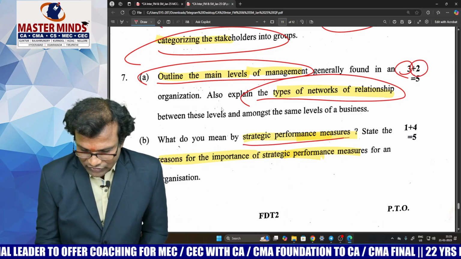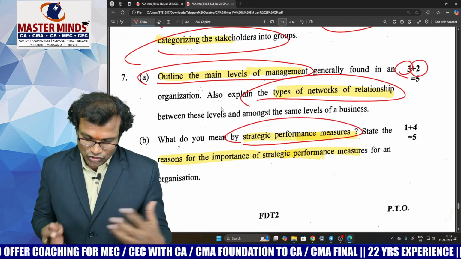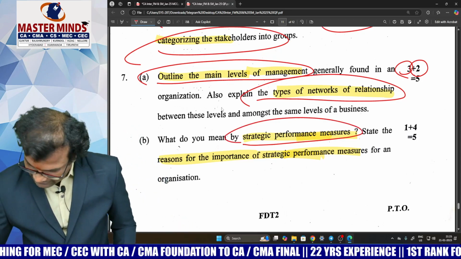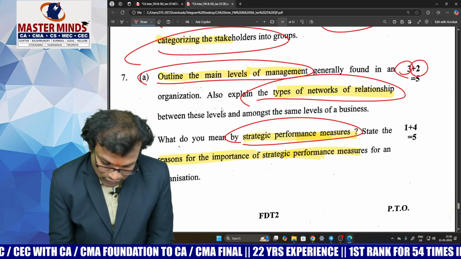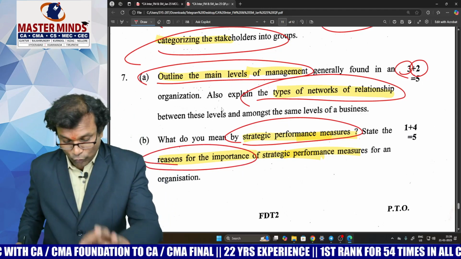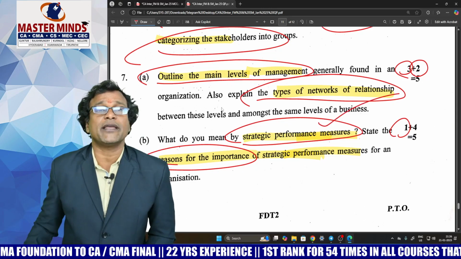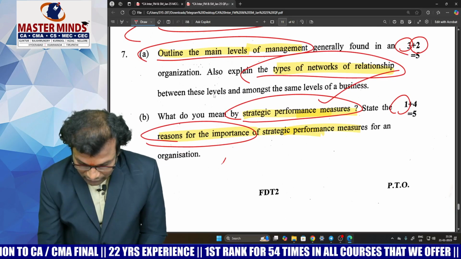Now another straightforward question. He's asking us the meaning of SPMs, strategic performance measures, and he's asking us very beautifully the reasons for the importance of SPMs. You have to be cautious up to this point. It's a 4 mark question. Any student can write the meaning of SPMs. So why do we need SPMs? There are reasons. For example, there are 4 reasons.